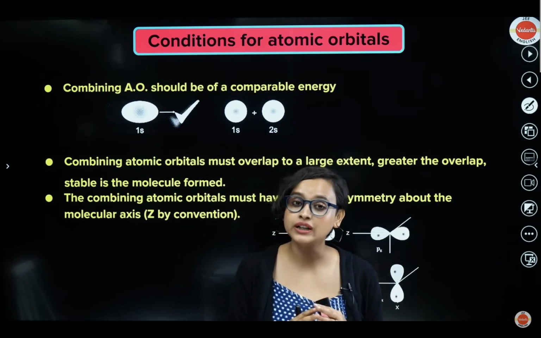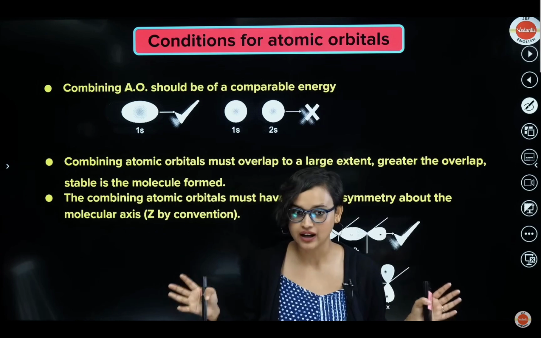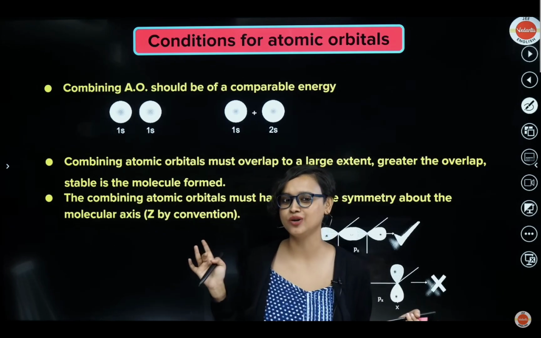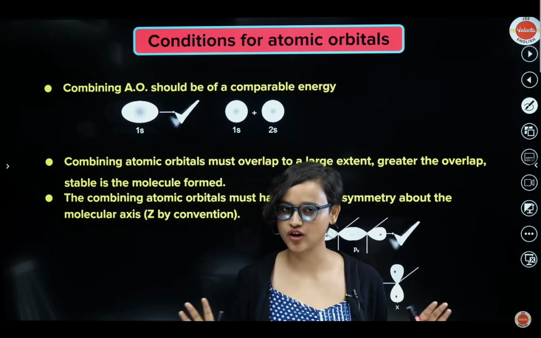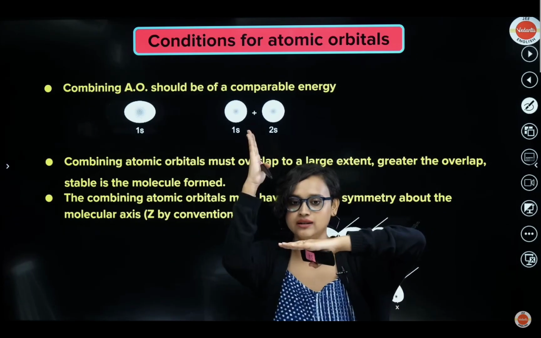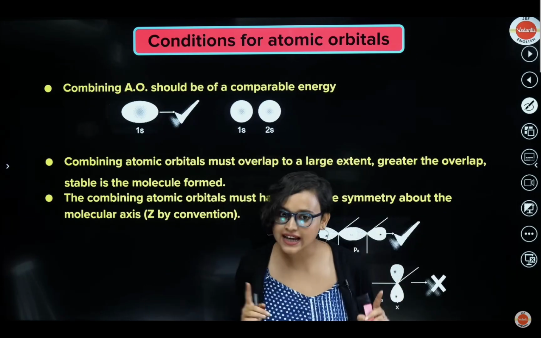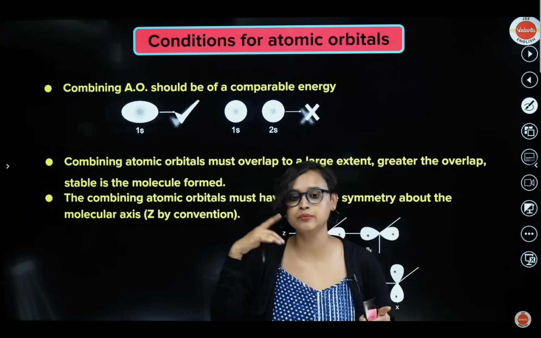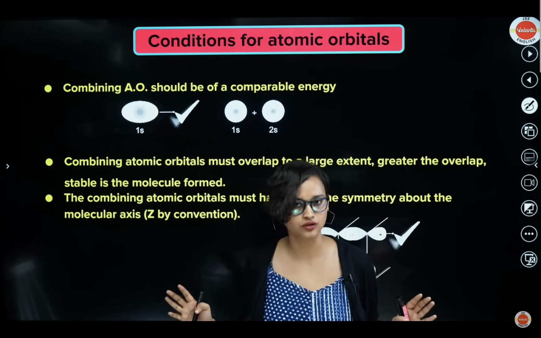So combining the atomic orbitals, they have to overlap to a large extent. Greater the overlap, more stable will be the molecule formed. If the overlapping is less, it's not going to happen. Now, combining the atomic orbitals, they must have the same symmetry. You can't keep one like this and one like this. No, that doesn't happen. If it is Z, then both of them have to be PZ and PZ. It cannot be PX and PY, or PZ and PX. It has to be the same.